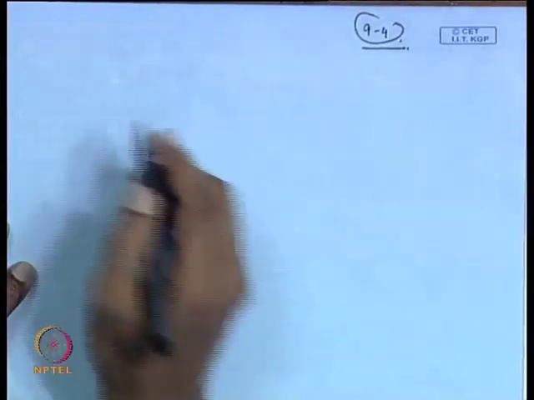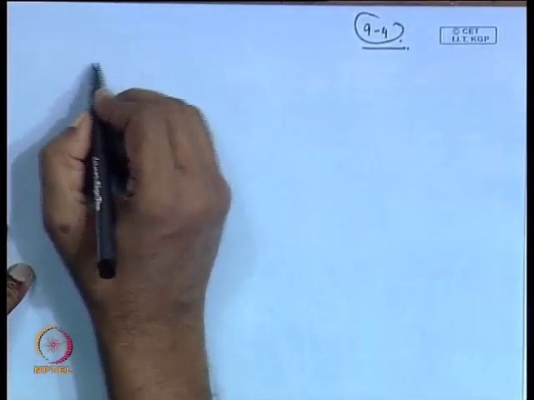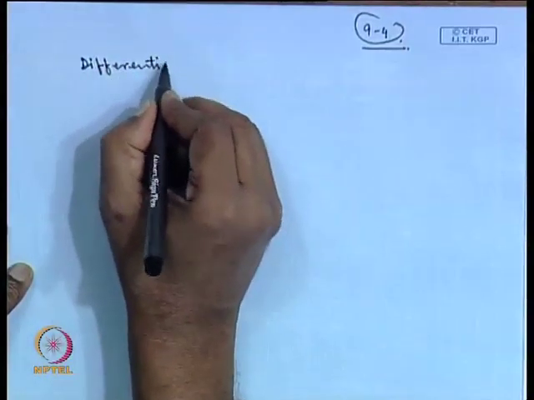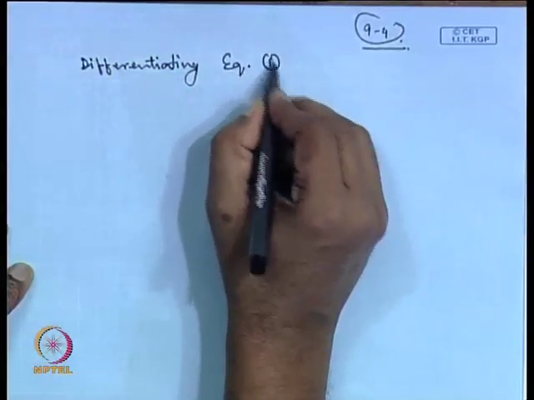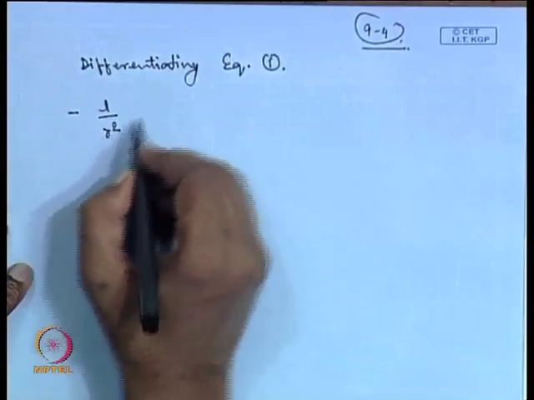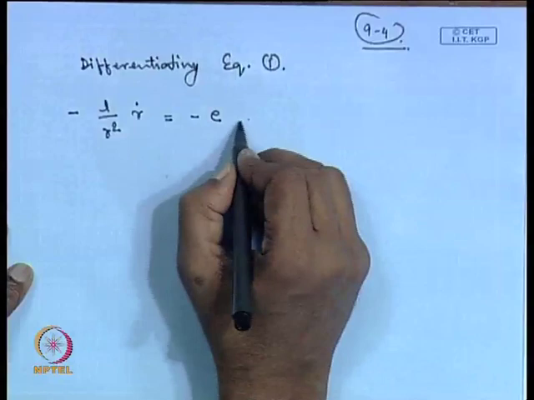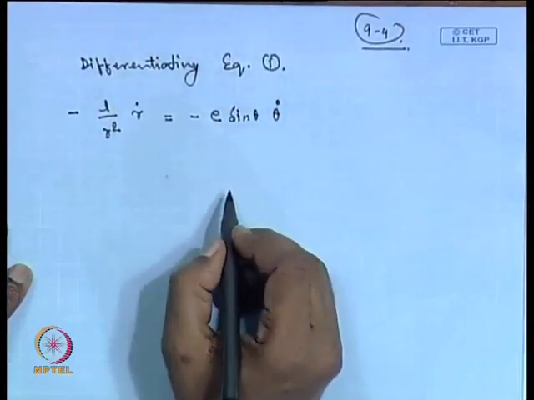Now, the first equation that we have written, L by r is equal to 1 plus E cos theta. So, differentiating equation 1, this will yield on the left hand side minus L by r square times r dot, equal to the right hand side, minus E sin theta times theta dot.